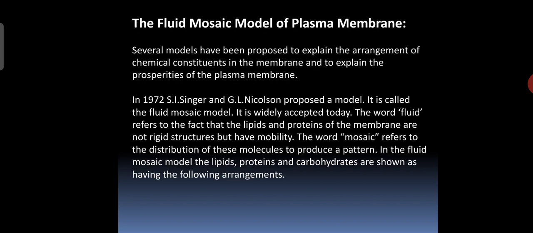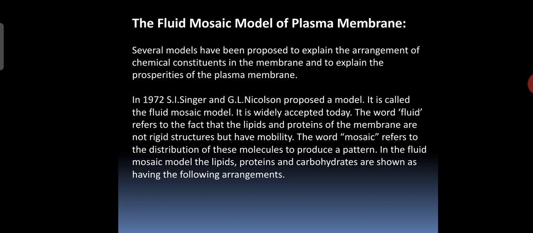So next, an important topic, that is the structure, the fluid mosaic model of the plasma membrane. Several models have been proposed to explain the arrangement of chemical constituents in the membrane and to explain the properties of the plasma membrane. In 1972, S.J. Singer and G.L. Nicolson proposed a model. It is called the fluid mosaic model, right? It is widely accepted today. So nowadays also we study the fluid mosaic model of the plasma membrane.